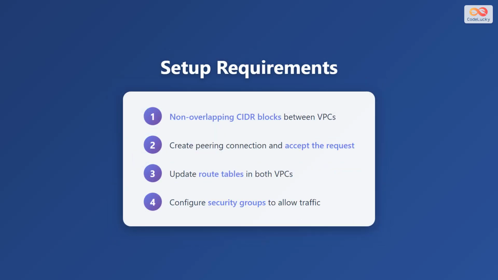Setting up VPC peering involves 4 essential steps. First, you must ensure that the VPCs have non-overlapping CIDR blocks. If the IP address ranges overlap, peering cannot be established. Second, you need to create the peering connection, and the owner of the acceptor VPC must accept the request. Third, you must update the route tables in both VPCs to direct traffic destined for the peer VPC through the peering connection. Finally, you need to configure security groups to allow the necessary traffic between resources in the peered VPCs. Without proper security group rules, communication will be blocked even if the peering connection exists.